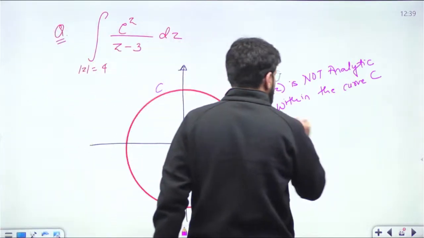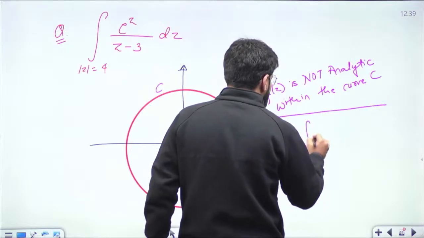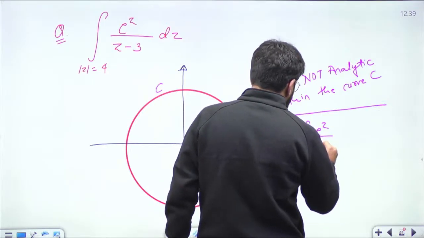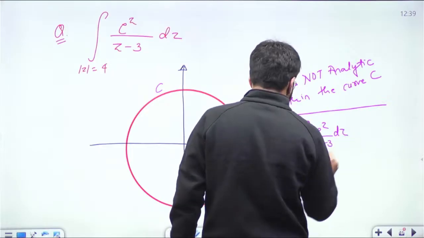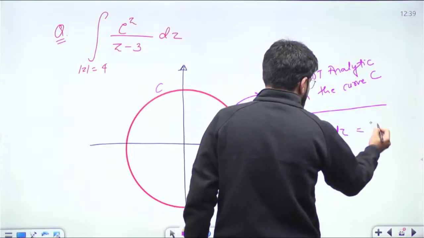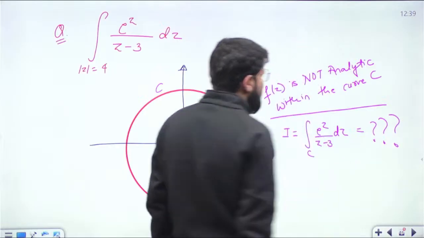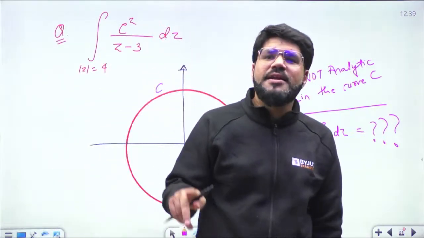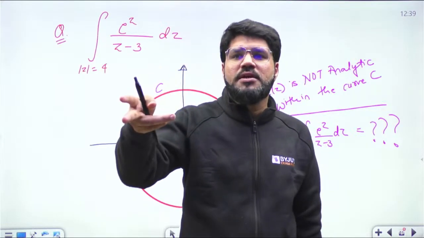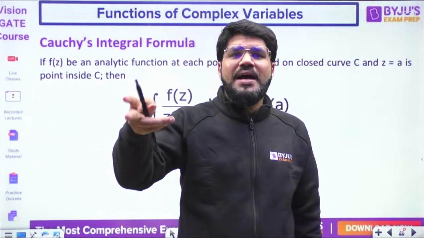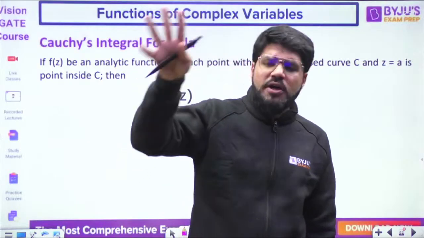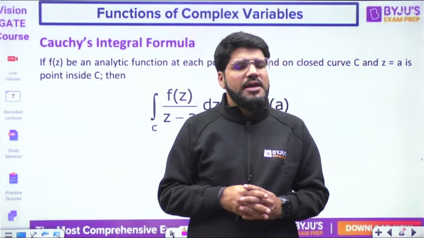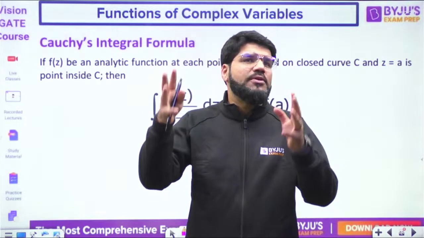So the integral of e power z upon z minus 3 dz over the given curve C is how much? We can say the answer is 0 if the function is analytic, but here it is not analytic. Now there are two methods to deal with this: Cauchy integral formula, and Cauchy residue theorem. I will focus more on the Cauchy residue theorem. Both are simple methods eventually, but the Cauchy residue theorem involves the calculation of residue.